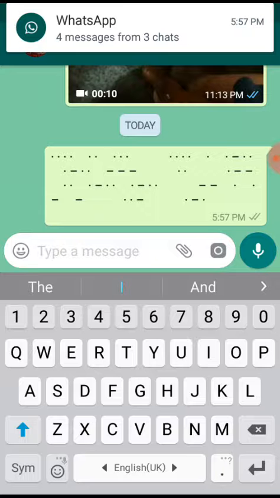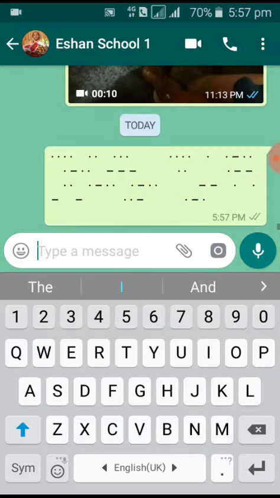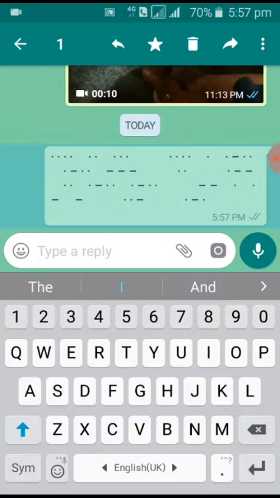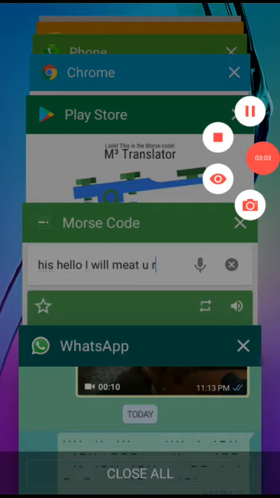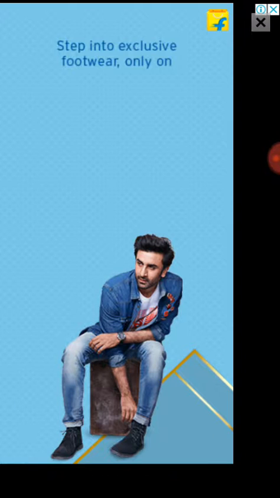Means first copy this message. After copying, download this app and paste it on the app.